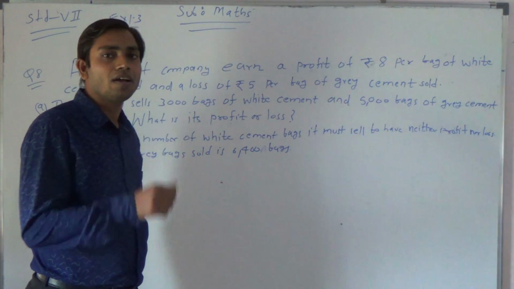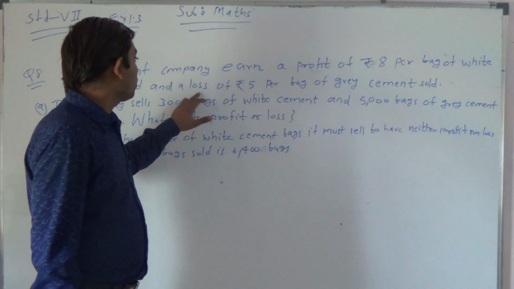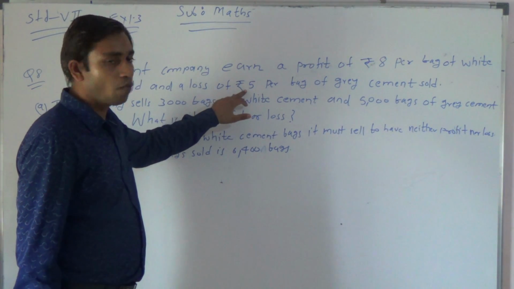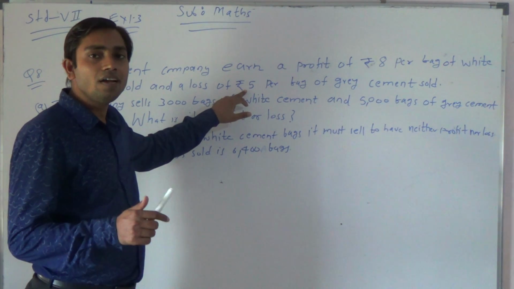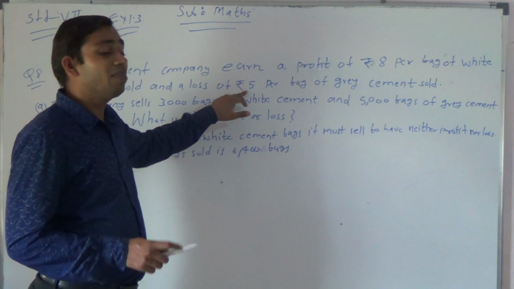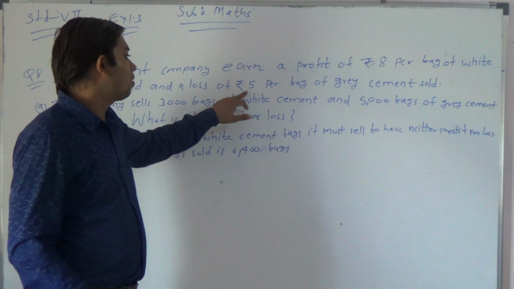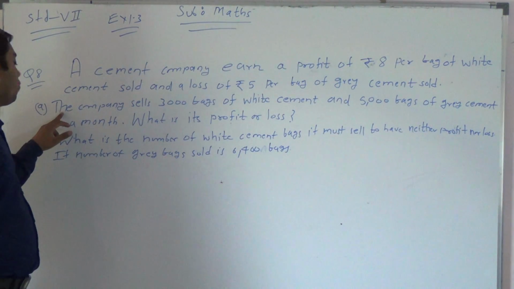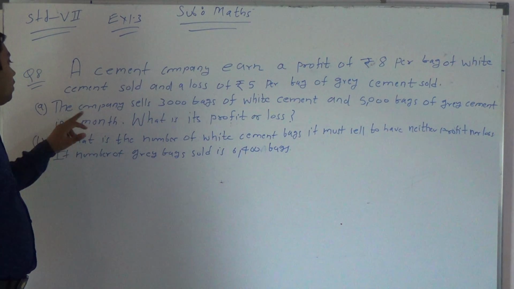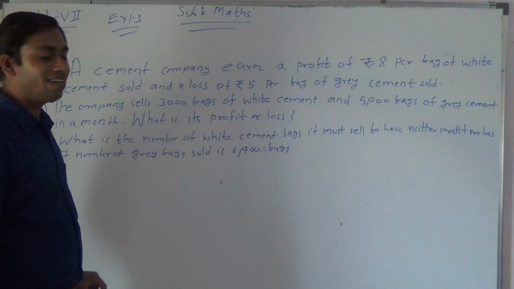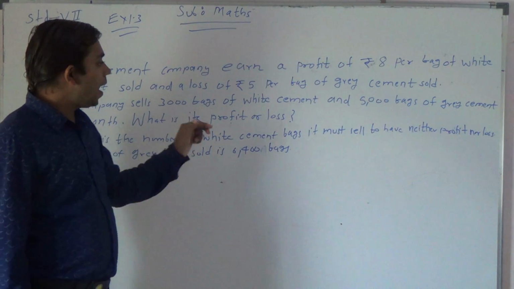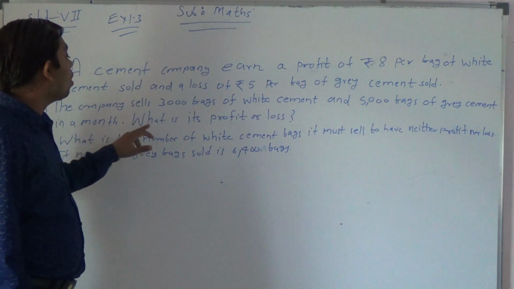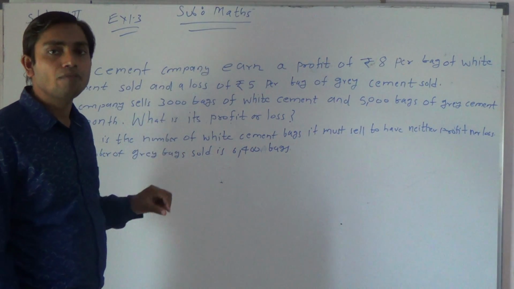Per means each bag. On each bag he is getting a loss of how many rupees? 5 rupees per bag. Which bag? Grey type bag, I mean grey color cement. On grey color cement he is getting a loss of 5 rupees per bag. Next, what is to be found? The company sells 3000 bags of white cement and 5000 bags of grey cement in a month. What is its profit or loss? We have to find out.